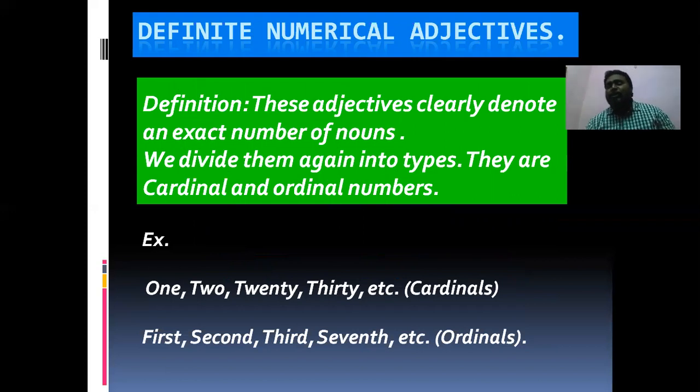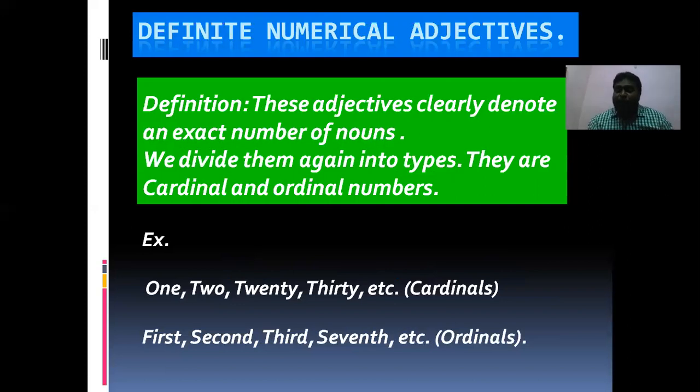You see, the title itself indicates definite numerical, అంటే ఖచ్చితమైనటువంటి ఒక సంఖ్యను తెలియజేసేది. It tells about the exact number. Exact number ను తెలియజేసే దాంట్లో మళ్ళా again we have 2 types.